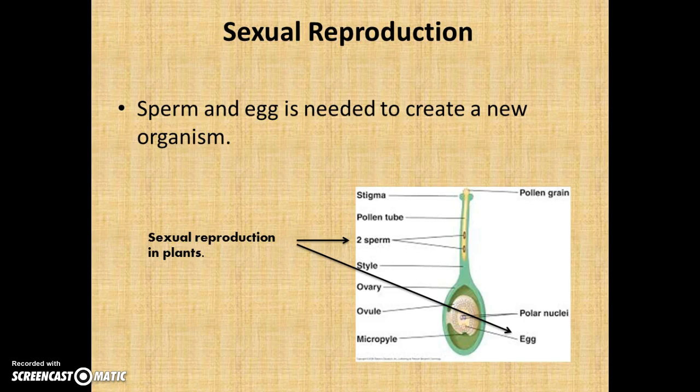Sexual reproduction, it means that you need a sperm and an egg to create a new organism. And this can be in many different kingdoms. For instance, in the plant kingdom, they have to reproduce sexually also. So you can see that in a flower, there is this middle structure here, and that's where the sperm travels down, and then the swollen part of the flower is the ovule, which is the ovary, which is where the eggs are. So sexual reproduction, you need a sperm and an egg.